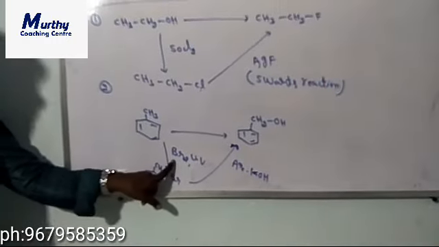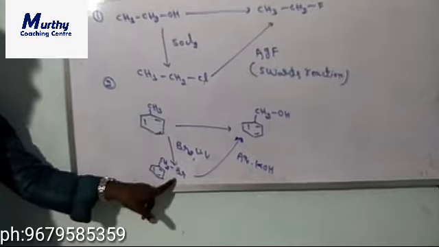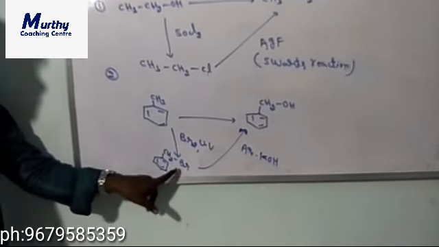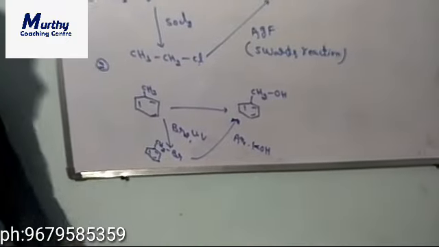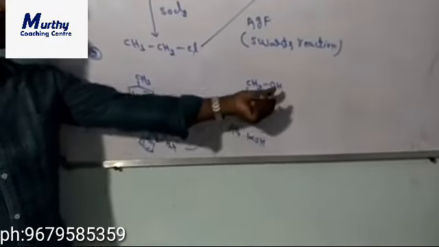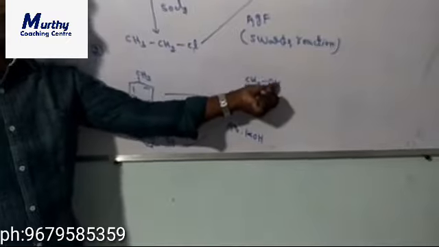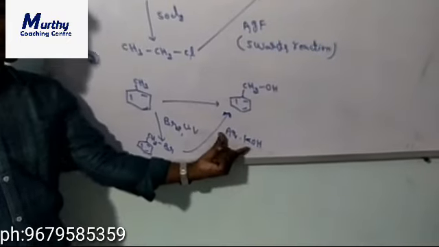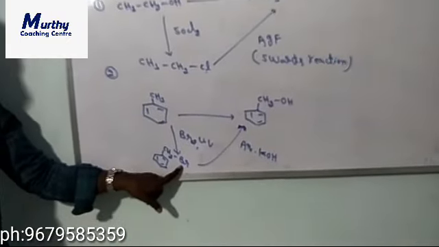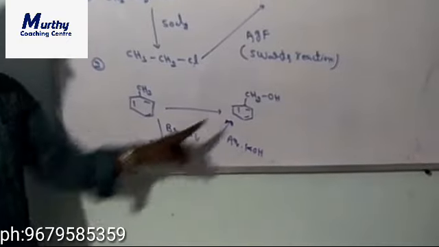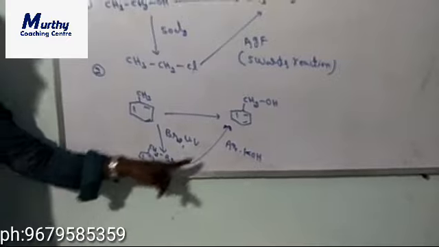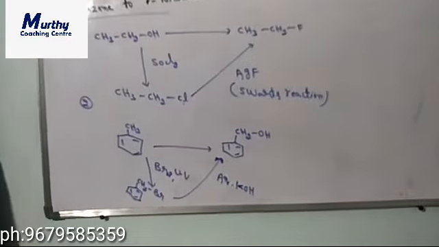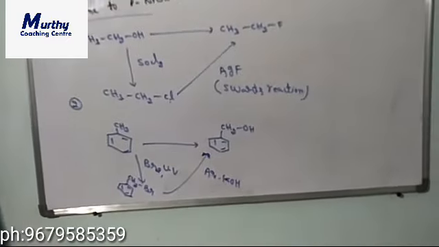First we have to add Br2 UV light, so one hydrogen position is replaced with the halogen. Then we have to use aqueous KOH, and we will get the OH group. For adding aqueous KOH, the reactant should also have a halogen. जब भी aqueous KOH यूज करना, reactant halogen होना चाहिए. इधर halogen नहीं है, इसलिए पहले halogen लाया था, फिर aqueous KOH ऐड करके OH group लाया था. Next, what is the third conversion?